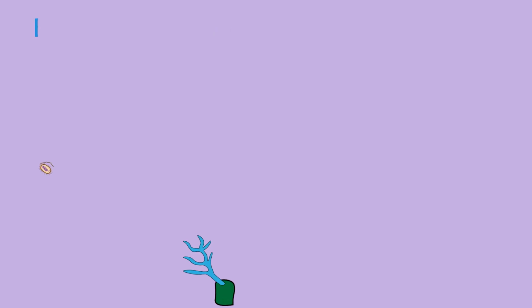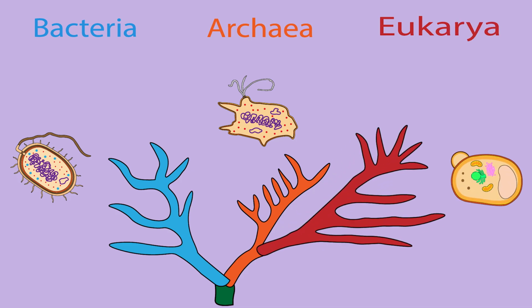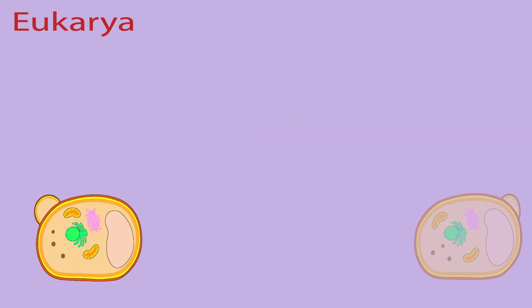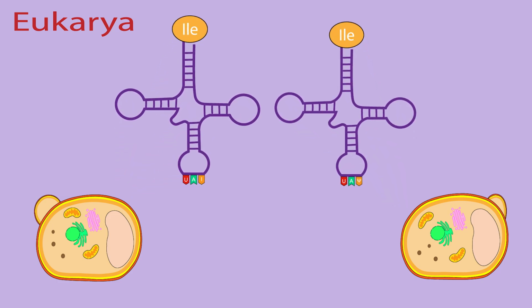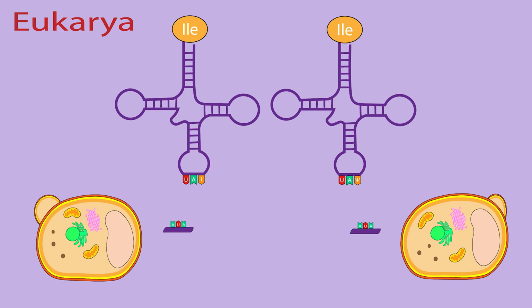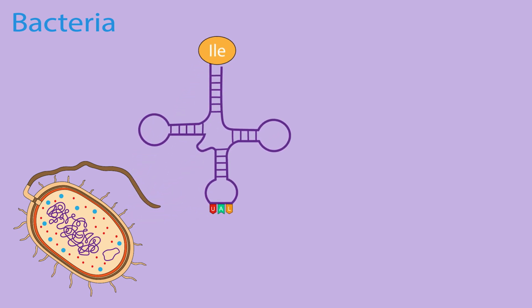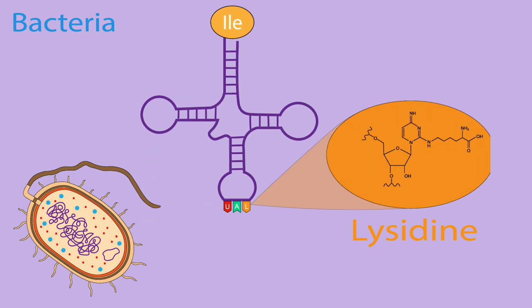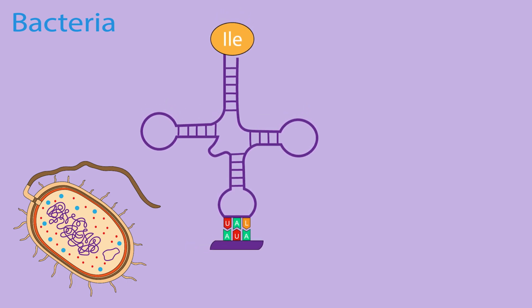More interestingly, the three life domains of bacteria, archaea, and eukarya have diverse mechanisms for decoding the AUA codon for isoleucine. In eukarya, each yeast species could have different modified bases like inosine or cytidine in isoleucine tRNA, decoding for the AUA codon in mRNA. Meanwhile, in bacteria, tRNA with cytidine conjugated to a lysine, called lysidine, abbreviated as L, recognizes adenine in AUA for isoleucine instead of guanine in AUG for methionine.